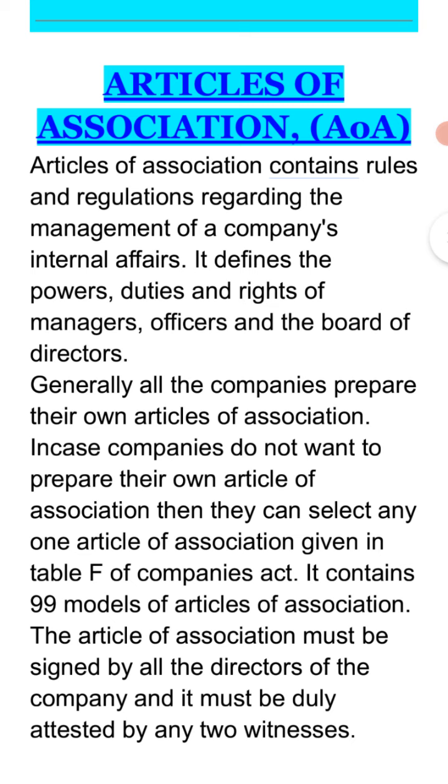It defines the powers, duties and rights of managers, officers and the board of directors. All these are the regulators of the company. Generally, all companies prepare their own articles of association, but if a company doesn't want to prepare its articles of association, then it can take any articles of association out of Table F of the Companies Act. And this Table F contains 99 models. How many? 99 models of articles of association.